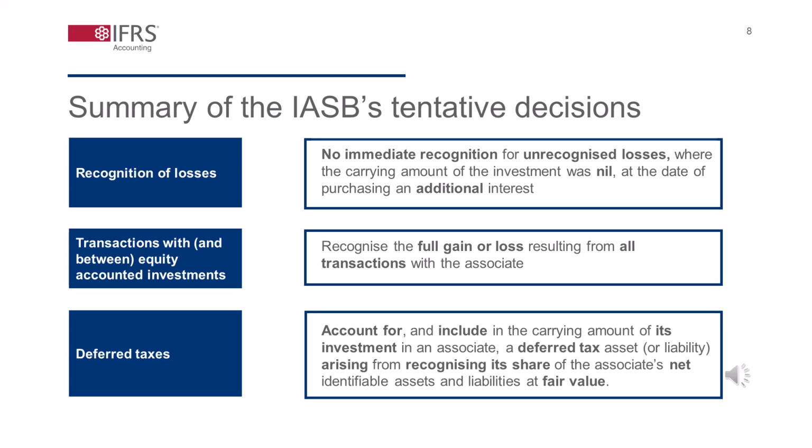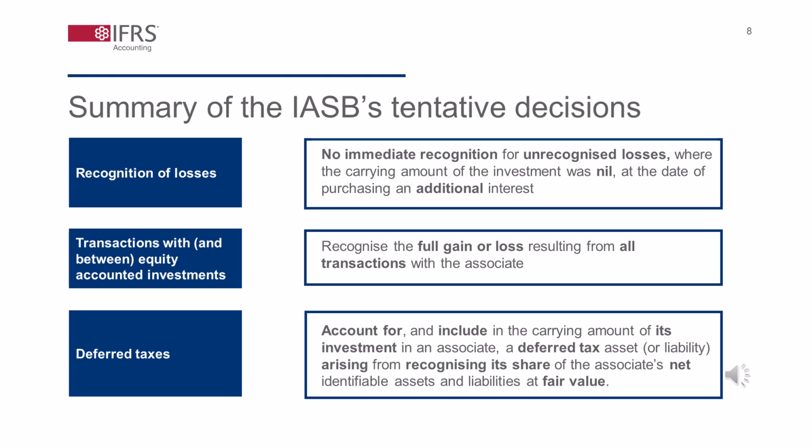The IASB then discussed at length the alternatives and the feedback. The IASB plans to propose the alternative that will no longer require an investor to restrict gains or losses on all transactions with its equity accounted investments, i.e., to eliminate the elimination requirements.